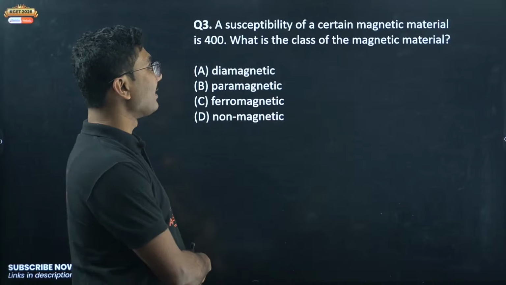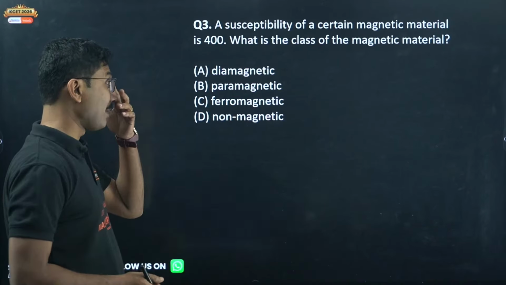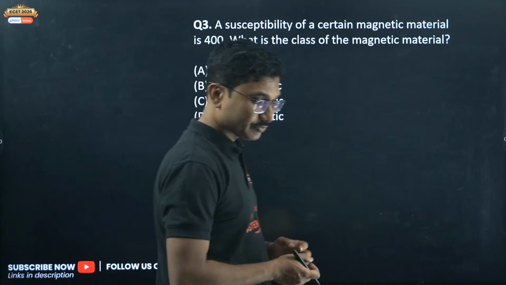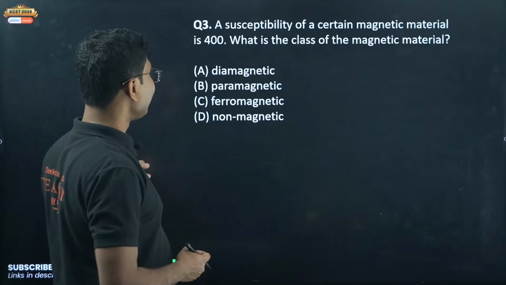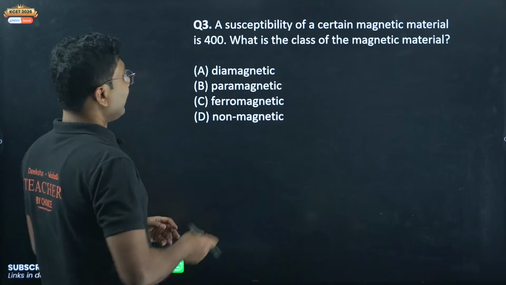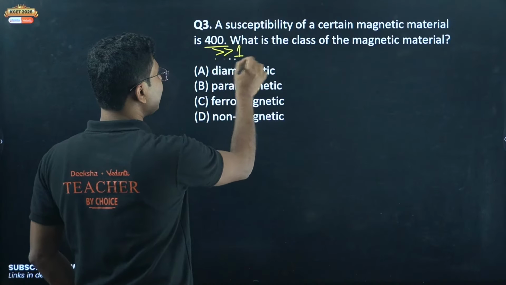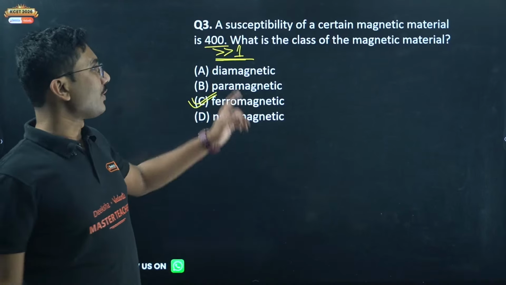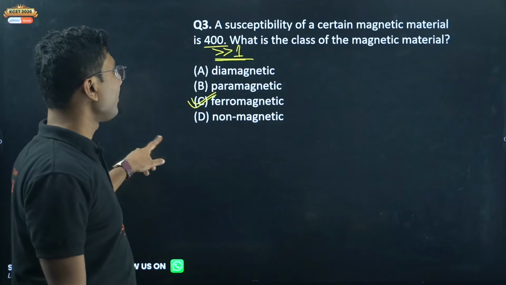Susceptibility of a certain magnetic material is 400. What is the class of the magnetic material? Diamagnetic, paramagnetic, ferromagnetic, non-magnetic. 2A is correct. The third is 400. 400 is very, very greater than 1. That means it is para? No, para. It is ferromagnetic. So if the susceptibility is very, very greater than 1, then definitely it is ferromagnetic.